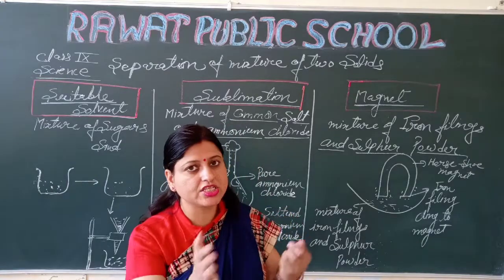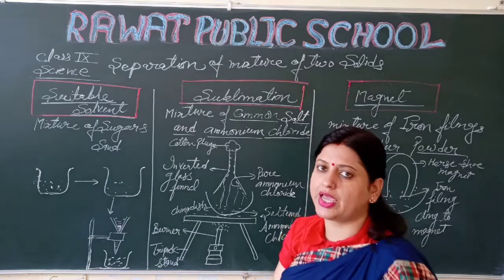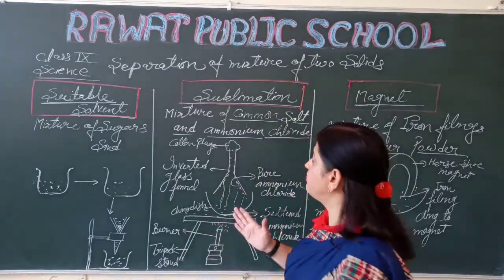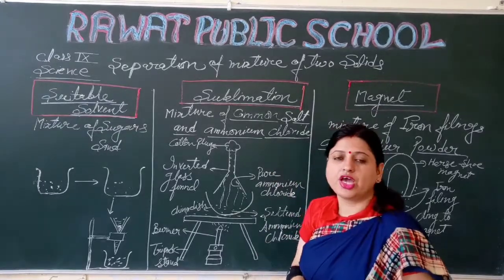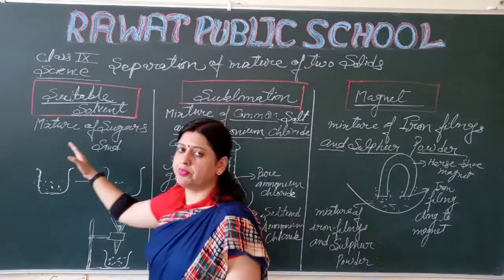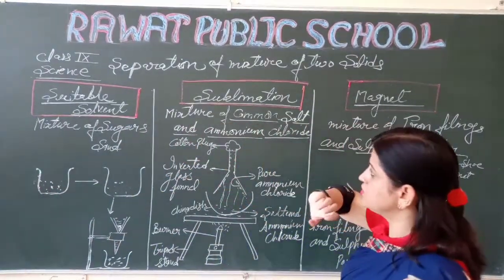If we have mixed sand and salt, or we have mixed sugar and sand, how can we separate the mixtures when they are mixed together as solids? So students, here are different methods to separate solids when they mix together.